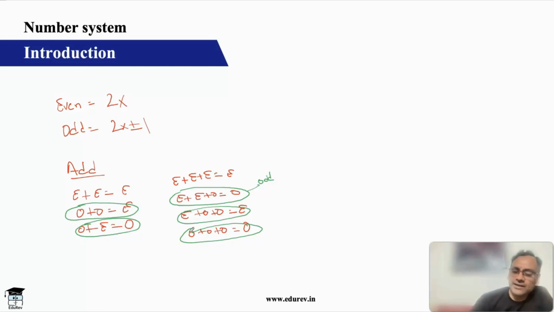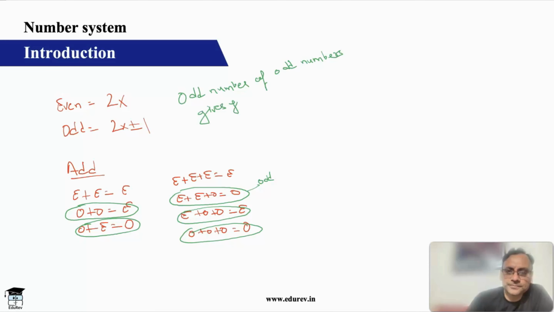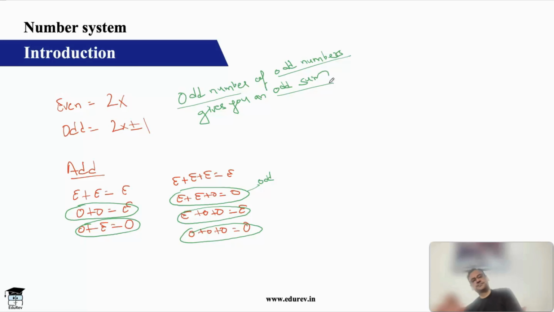Similarly, here even number plays no role. In addition, even number plays no role. So the rule here is that an odd number of odd numbers gives you what? Odd sum. An odd number of odd numbers gives an odd sum. Okay, this is a summation rule, very important. Even number plays no role here.